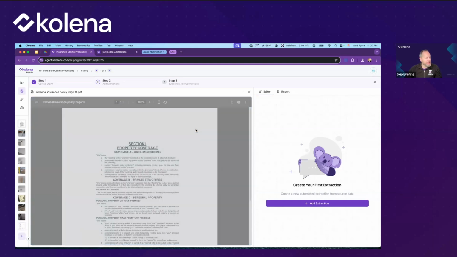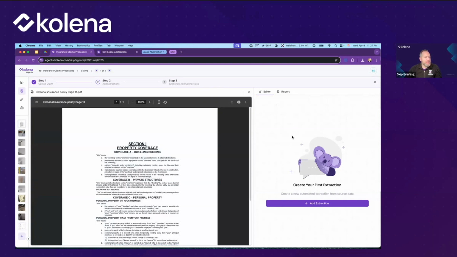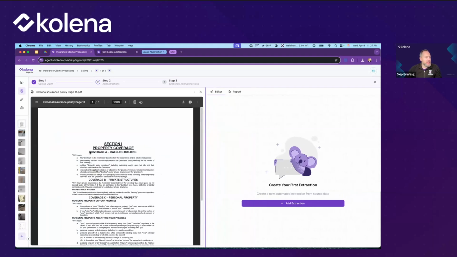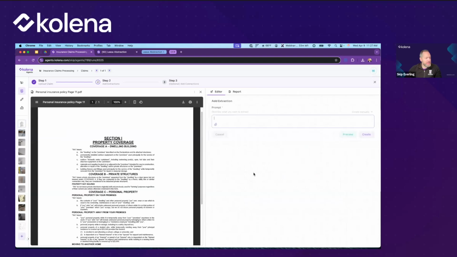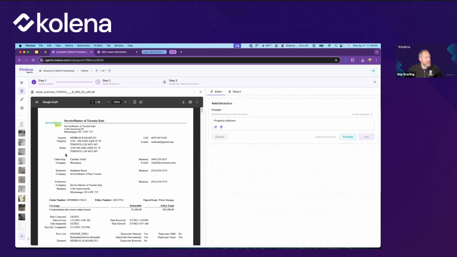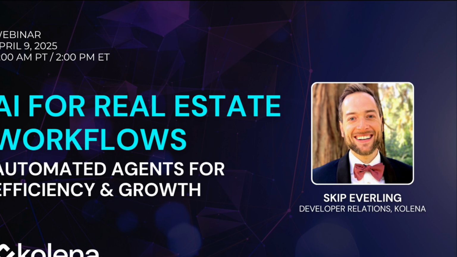So what we want our agent to do is help us to understand if those photos and the repair estimates actually correspond correctly, in the same way that if we were, as a human, coming through and wanting to understand what's here. So the first thing that I'm going to do is, I want to know what the property address is for this particular insurance claim. That information is going to be down here. We can see that there's the property address. It should come up fairly quickly.